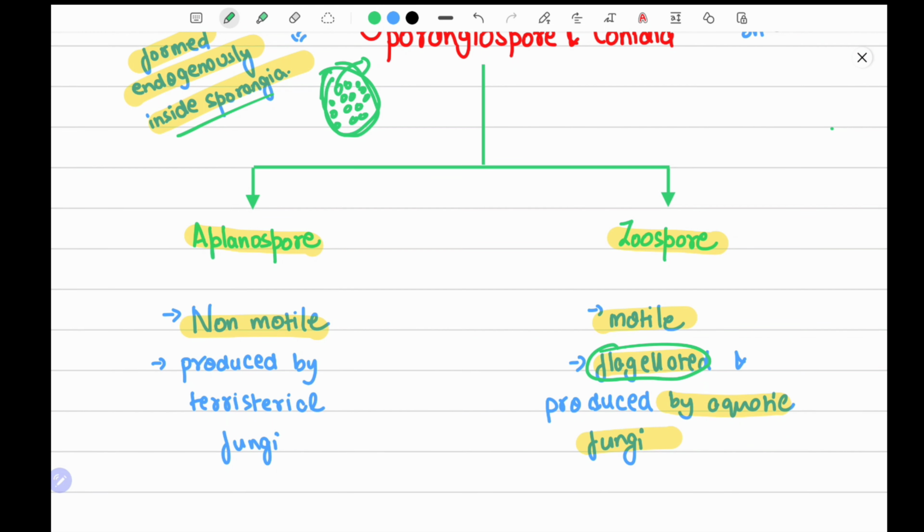It's simple. Aplanospores are non-motile and are produced by terrestrial fungi. Because terrestrial fungi live on land, they do not need to swim, and for locomotion they don't need any organ. So they have not developed any kind of flagella for that.